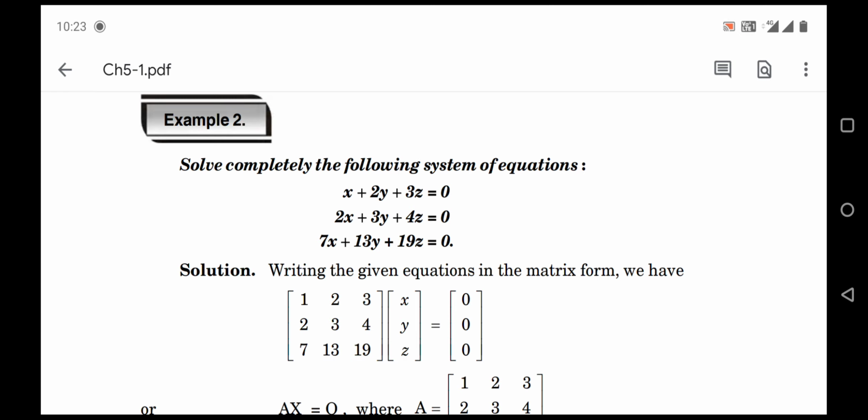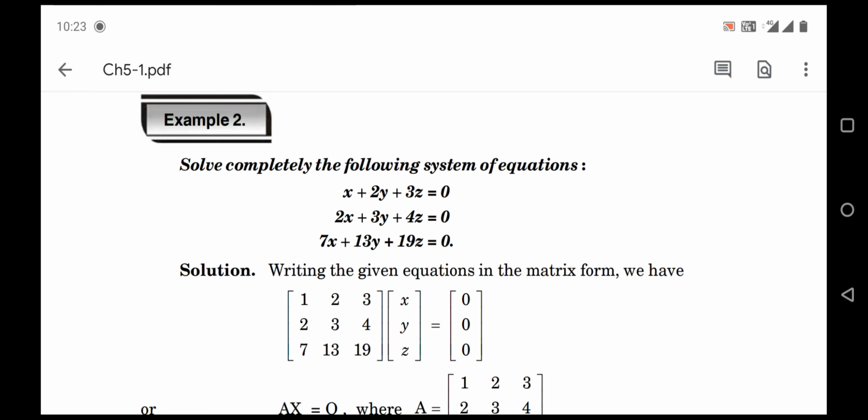Now we're taking example number 2. Given equations are x plus 2y plus 3z, equation number 1. 2x plus 3y plus 4z, equation number 2. 7x plus 13y plus 19z is equal to 0, equation number 3. Now we can write this system of equation in matrix form, Ax equal to 0, because B is 0 matrix here. Homogeneous system of equation.